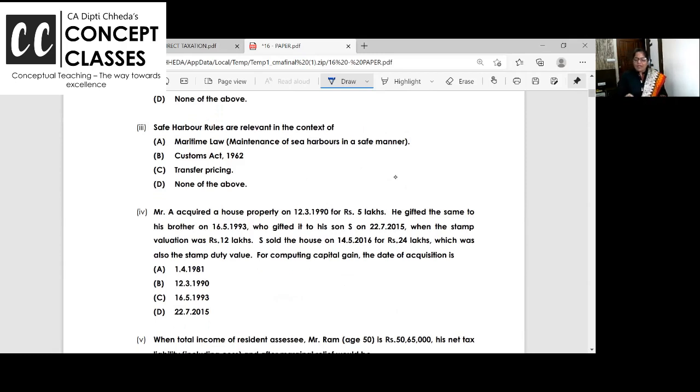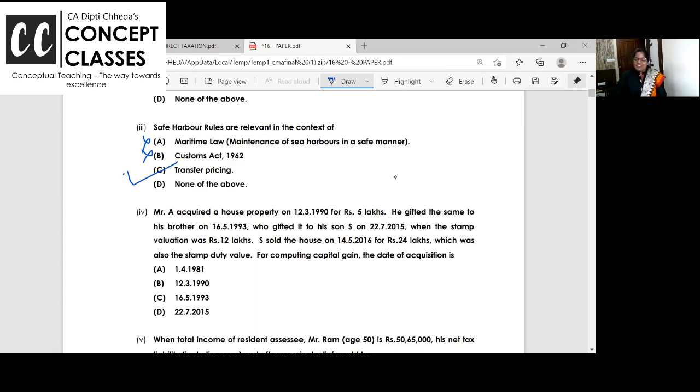But what are safe harbor rules? Where have we studied them? Customs, maritime, transfer pricing, none of the above. Ma'am, these two are out. Deepti Ma'am has not taught these; ma'am has only taught income tax and transfer pricing. The answer is C, transfer pricing.